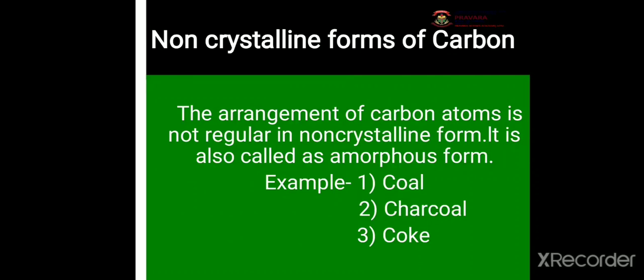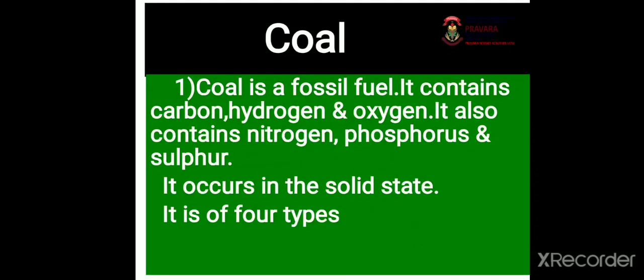Non-crystalline forms means in this form the arrangement of carbon atoms is not regular. In non-crystalline forms, it is also called amorphous form because we can make powder of these forms. Examples of non-crystalline forms are coal, charcoal and coke. Now, firstly we study about coal.